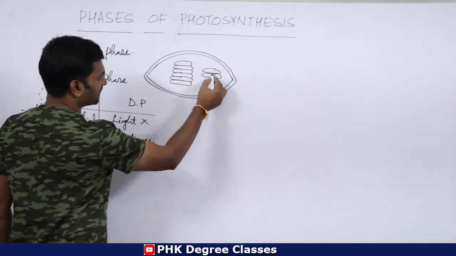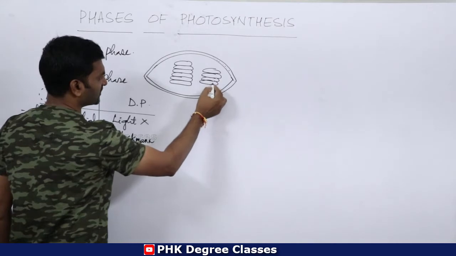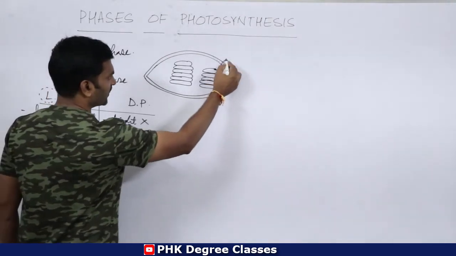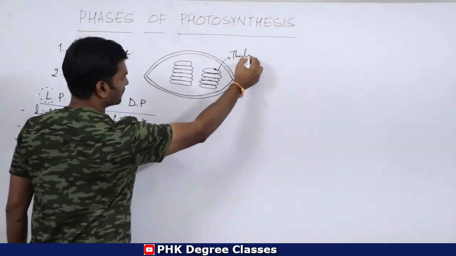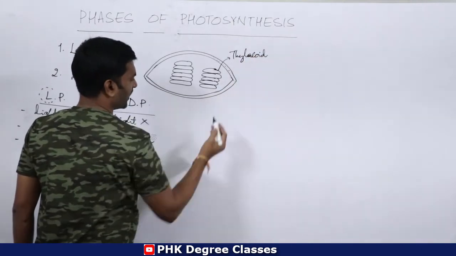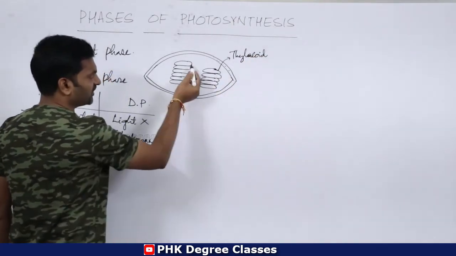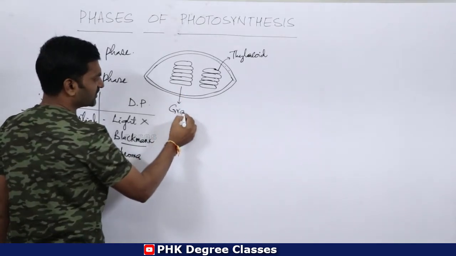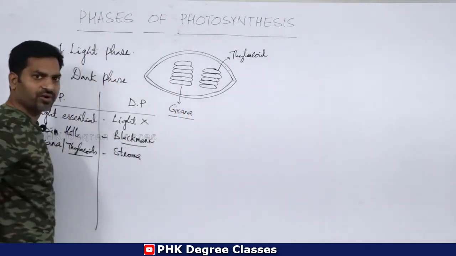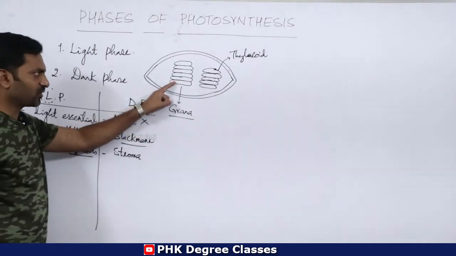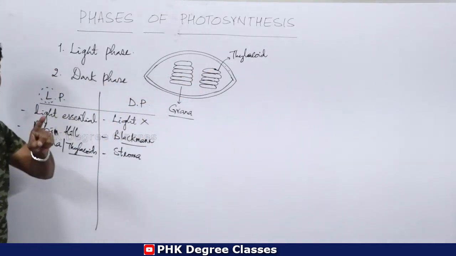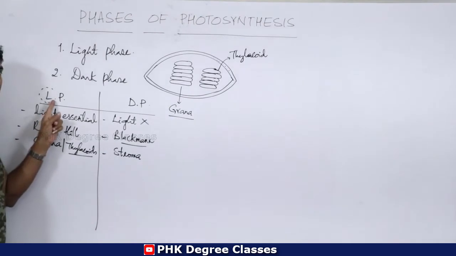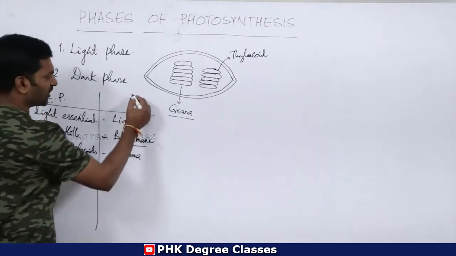These are coin-like structures, and every coin is called a thylakoid. The group of thylakoids is called grana. In the grana, or in the thylakoids, light phase reaction takes place.